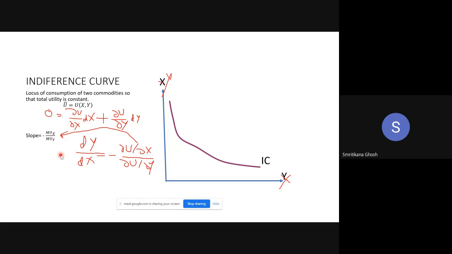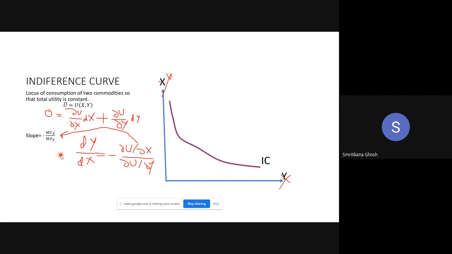So MRS is MUx by MUy, only MUx by MUy. So you can understand, if X and Y, these two commodities, are normal goods, then MRS is always positive.